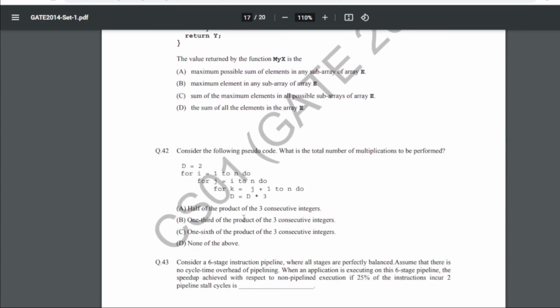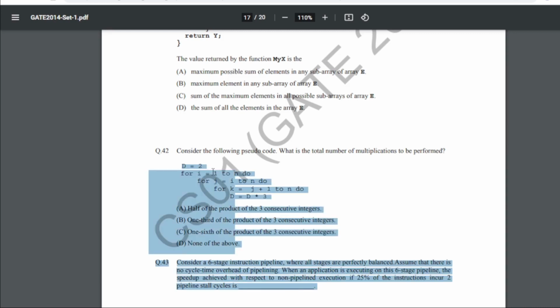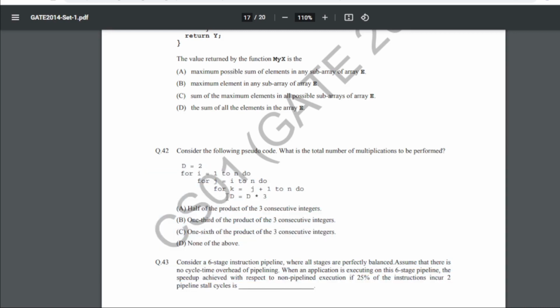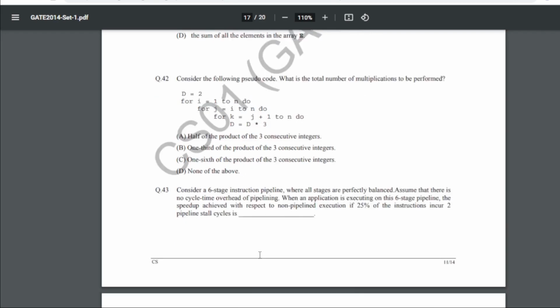42 is: consider the following pseudo code. What is the total number of multiplications to be performed? So for 42 this is the value and there we have a for loop, and so the answer will be C, that is 1/6 of the product of the 3 consecutive integers.